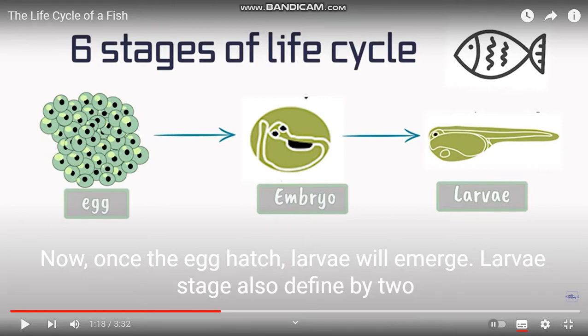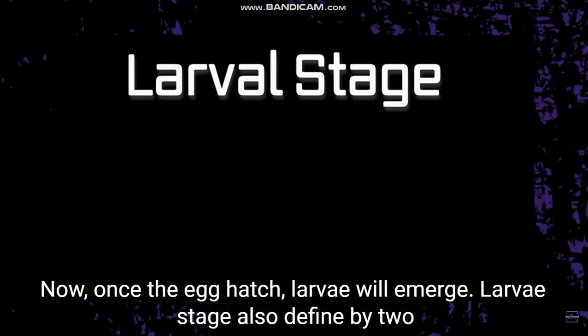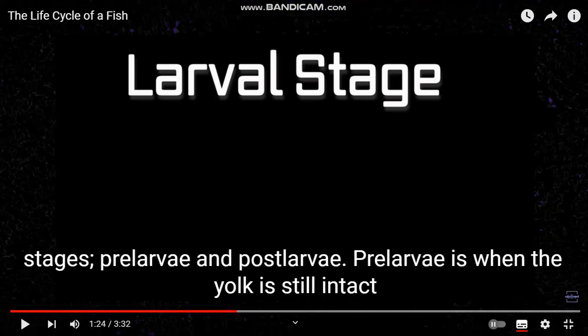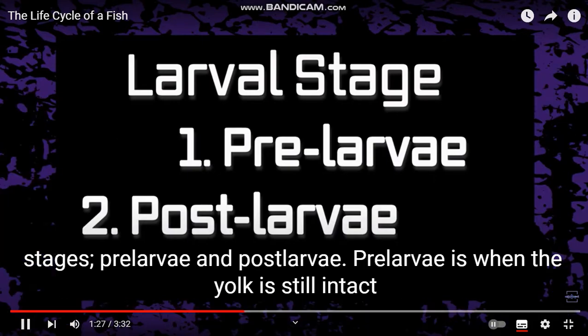Once the egg hatches, larva will emerge. Larva stage is also defined by 2 stages: pre-larva and post-larva.